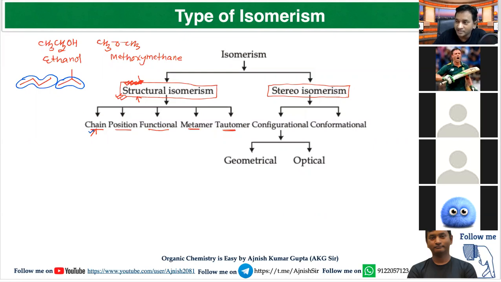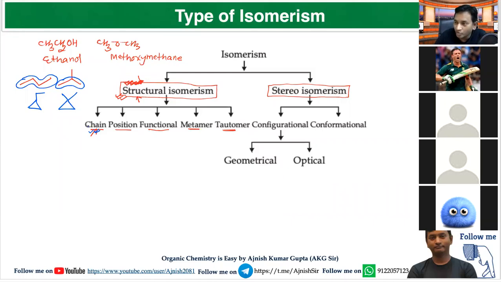So they are called chain isomers. Look at this example. This compound is cyclopropane. This compound is also cyclopropane. Both have a main chain of 3 carbons. But here the substituent is ethyl, and here the substituents are dimethyl. Here a 2-carbon ethyl group is present, but here methyl, 1 carbon, methyl is present. So if there is a difference in side chain also, then they are also called chain isomers.